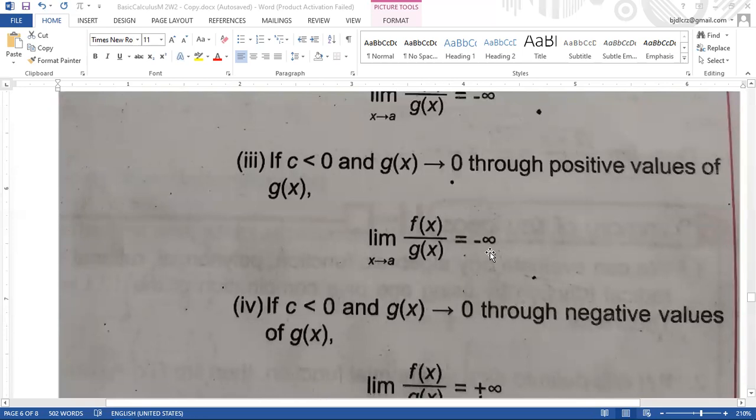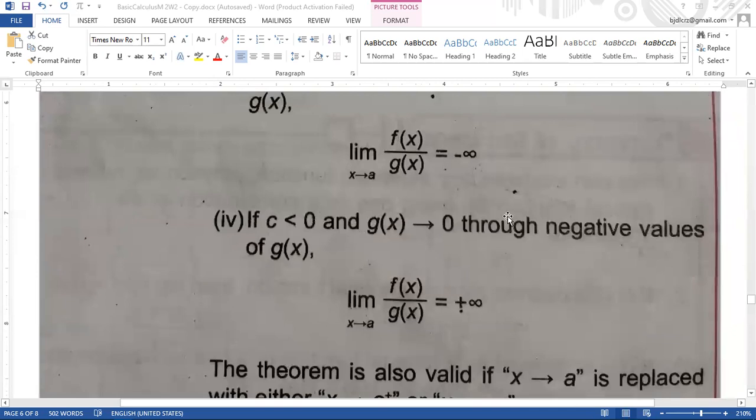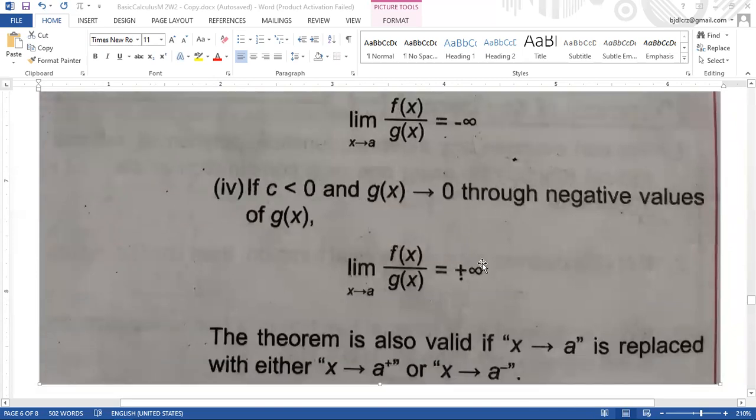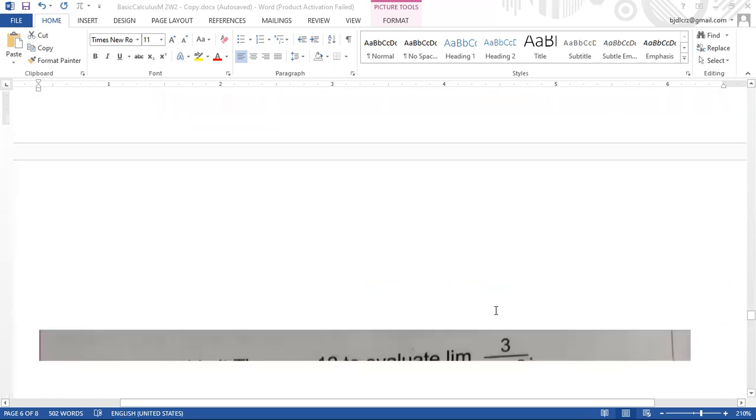So, here, sa ubos na pod, less than na pod si constant, 0. And 0 raised to the power of negative values. So, that's why atong answer is positive infinity. So, the theorem is also valid if x approaches to a is replaced with either x approaches to a from the right, or x approaches to a from the left. Okay, we have here an example.